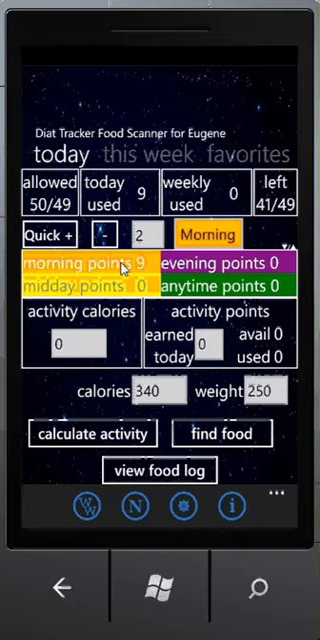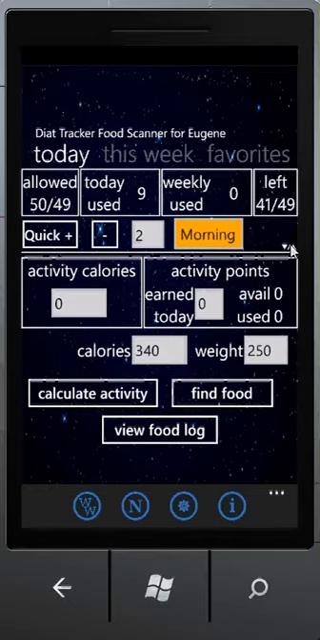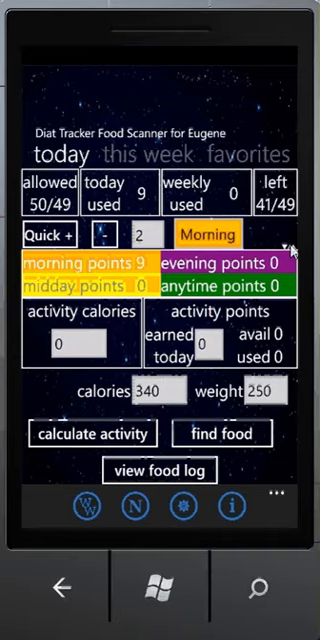The next area shows you the points that you have used today, split by time of the day, and you can see it here. If you want, you can go ahead and minimize this so that you don't see it. It's there for the user so that their screen seems to be not so crowded.